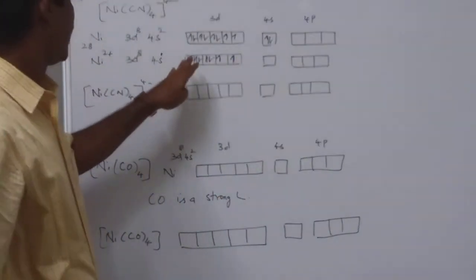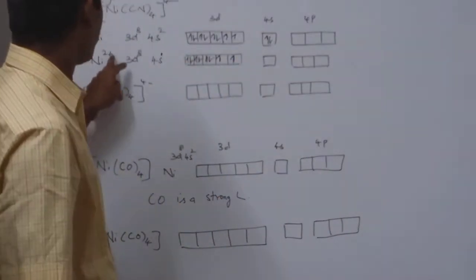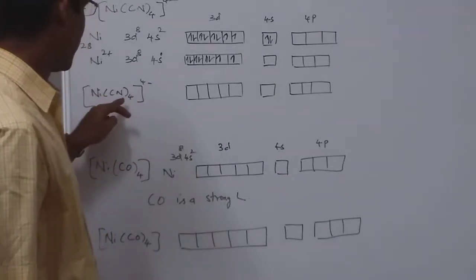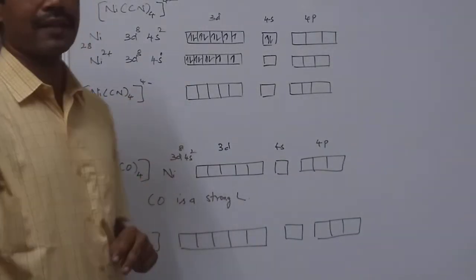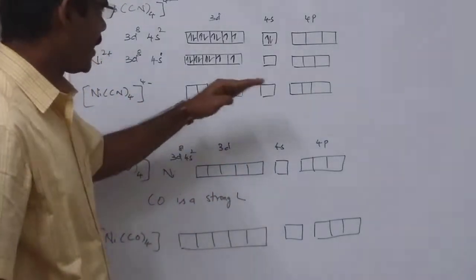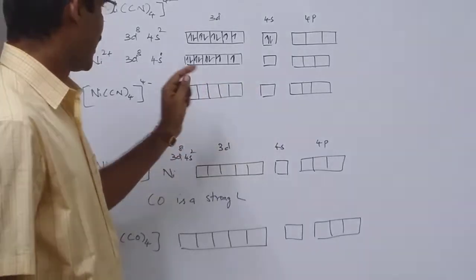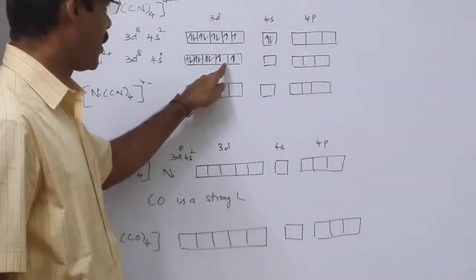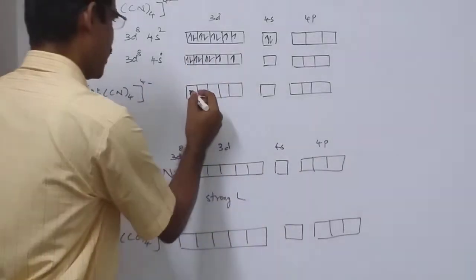So this one is the electronic configuration for Ni2+. So 3d8 4s0. In the complex you can see here the ligand is CN-. Now we know CN- is a strong ligand. So when the CN- enters into the complex, it pushes the unpaired electrons present in the orbitals to pair up inside. As a result of that, you can see one.